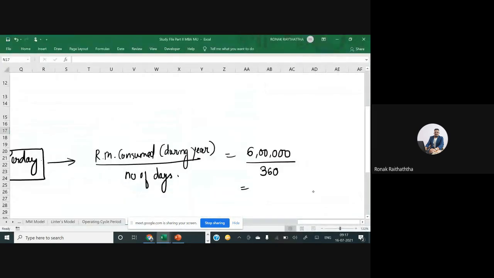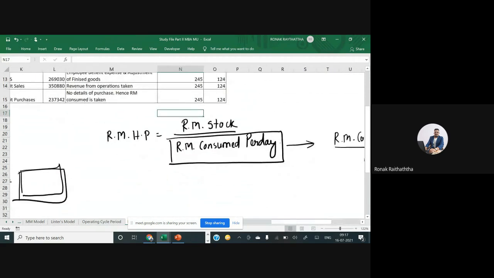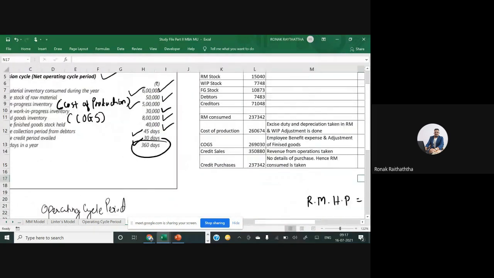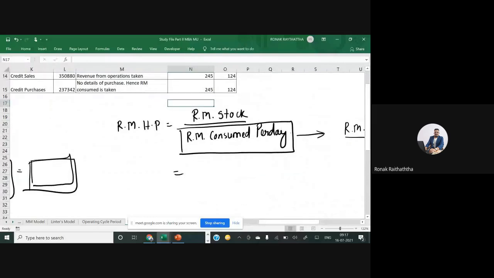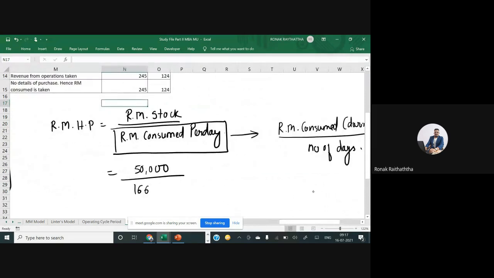1666.67. So that will be taken here in the denominator. Raw material stock is how much from the given question? 50,000 rupees, to be divided by 1666.67. So there will get number of days. What do we get?